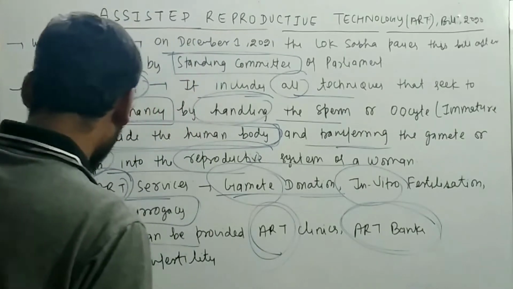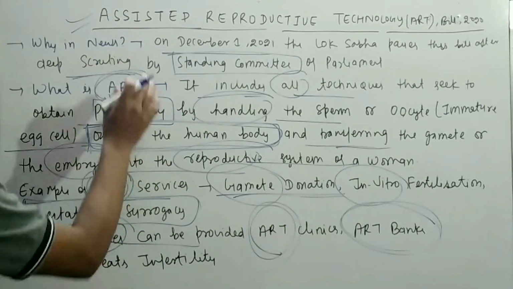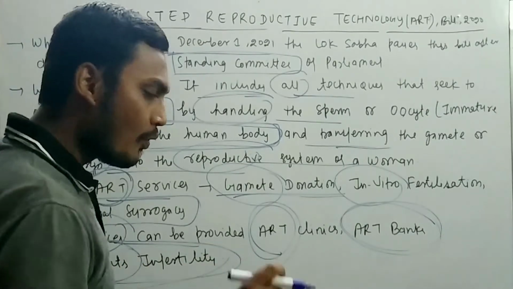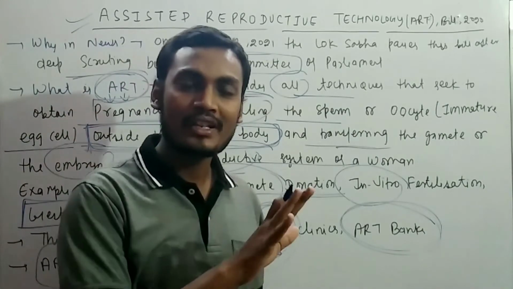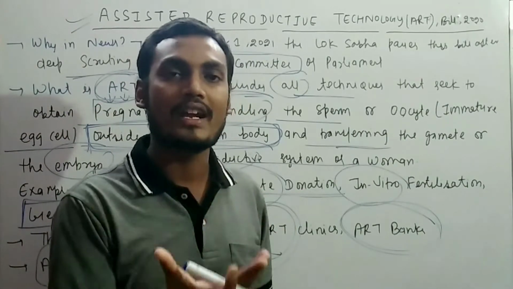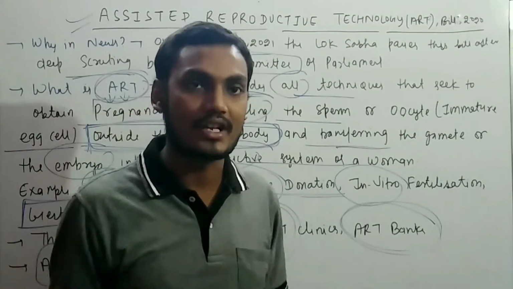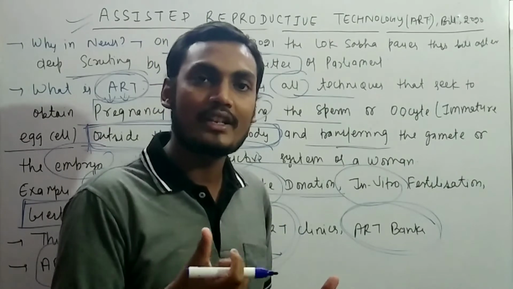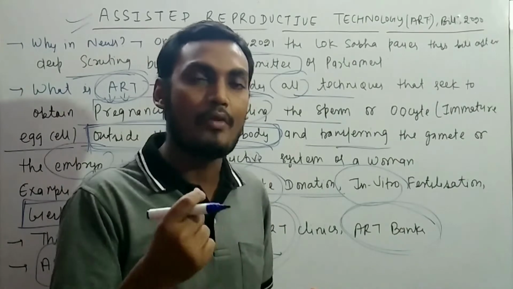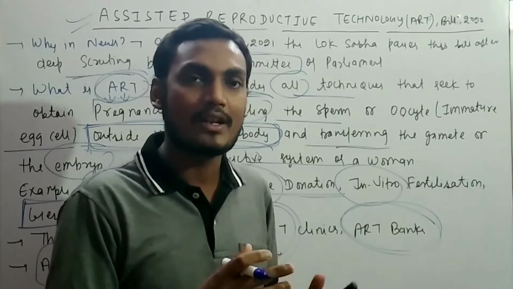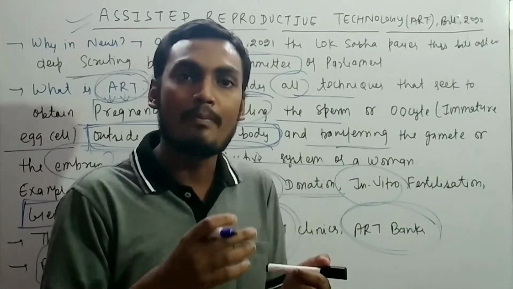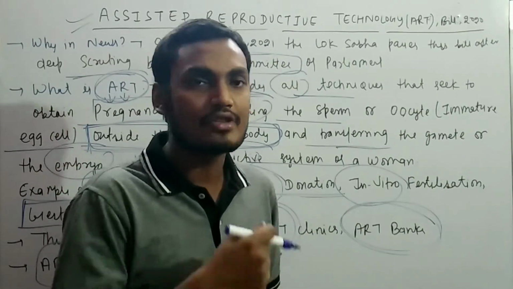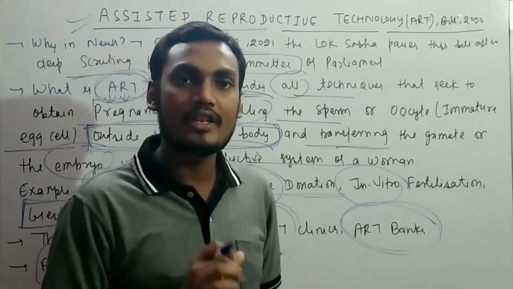So remember that, as I have told you, one of the main objectives of assisted reproductive technology is to treat infertility. Actually, why did infertility take place? In today's lifestyle, women and men both marry at 30 years, sometimes 32 and sometimes 35. By that time, sometimes it leads to infertility. Women and men both want to become a father and mother, but because of infertility they are not able to biologically or physically become a mother and father. So these techniques can be used to become a mother and father. So this is very important.